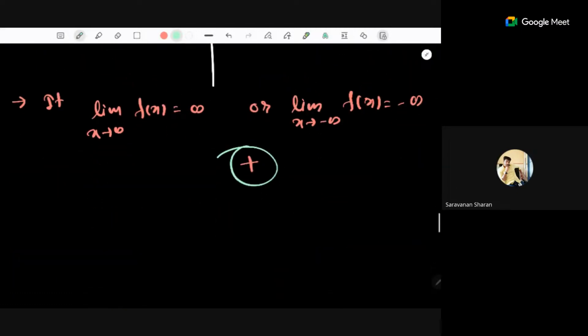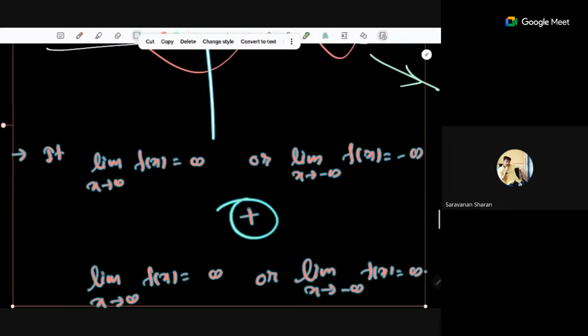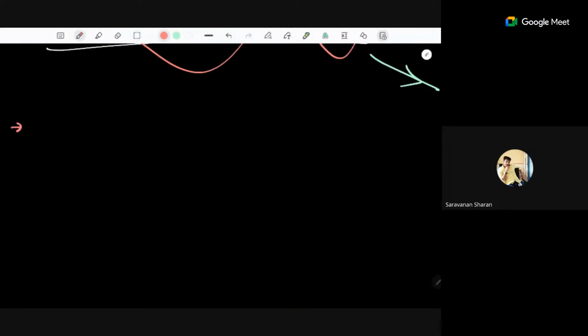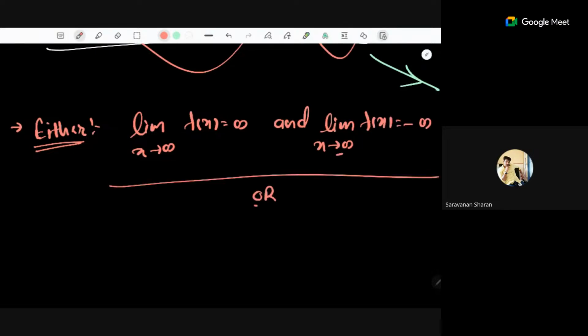Let me give you the proper cases. Either the limit as x goes to infinity of f of x is infinity, and the limit as x goes to minus infinity of f of x is minus infinity, or the converse of that.